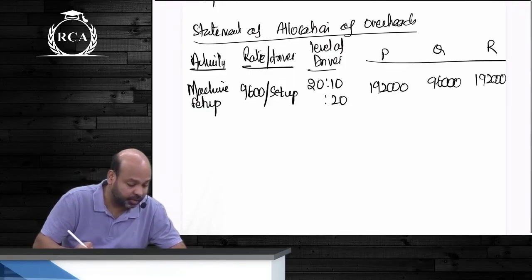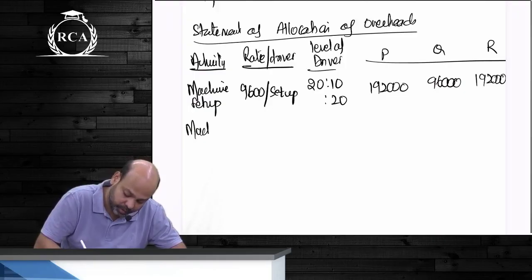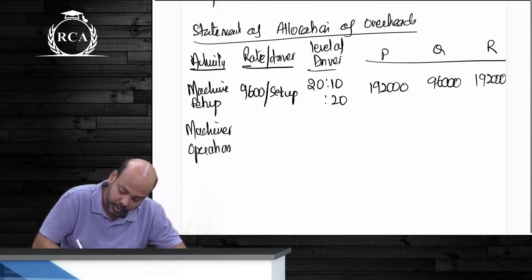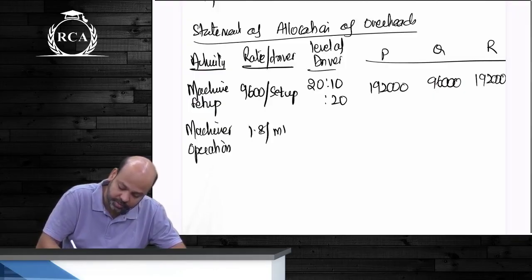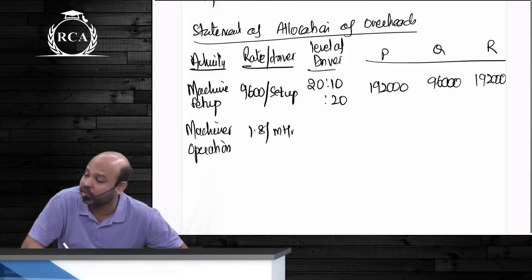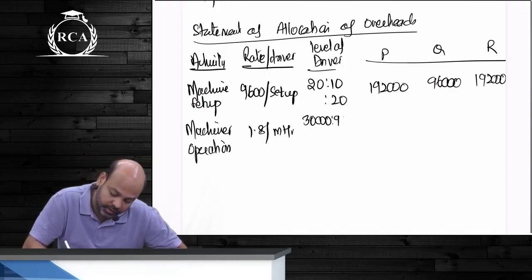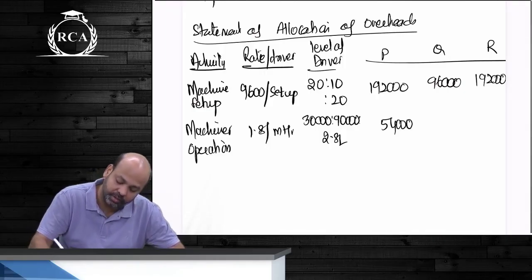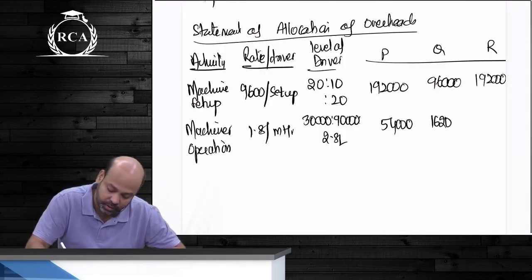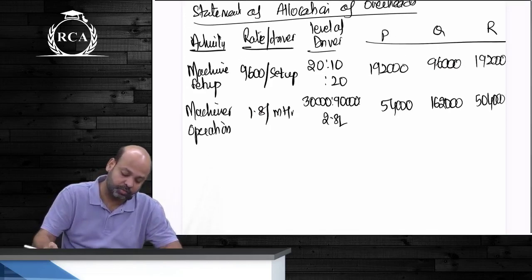Next activity, beta, was machine operation. Machine operation, beta, rate per driver guys is 1.8 per hour. Order can change, beta. You continue with what you wrote earlier. 30,000, 90,000, 2,80,000. 30,000 hours, 90,000 hours, beta, and 2,80,000 hours. 30,000 means 54,000, beta. 90,000 means 1,62,000. 5,04,000. This is your allocation of machine operation cost.